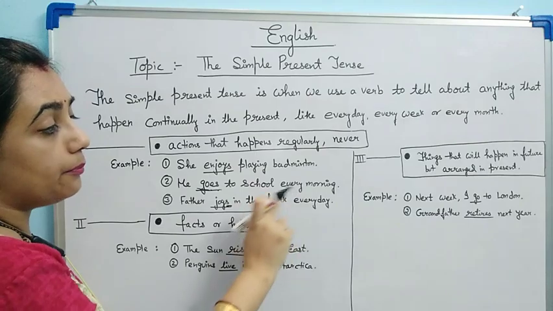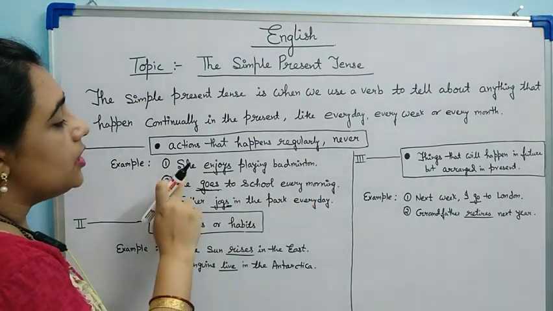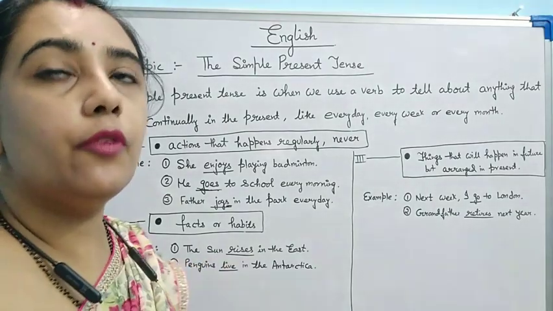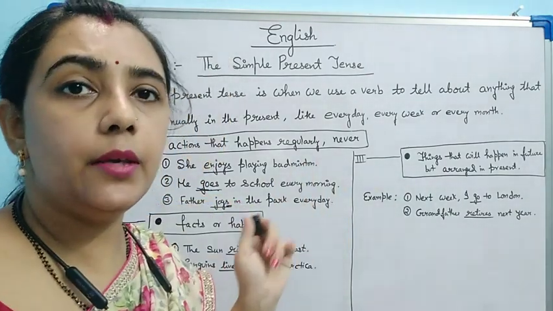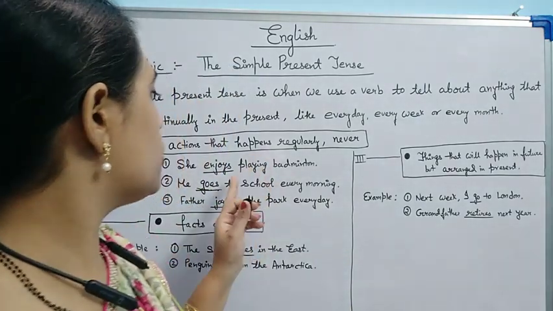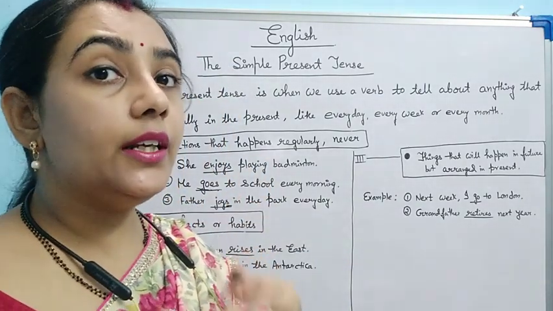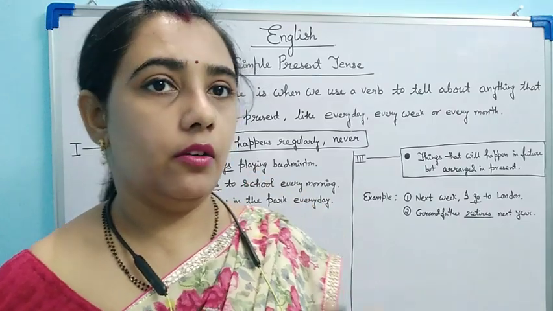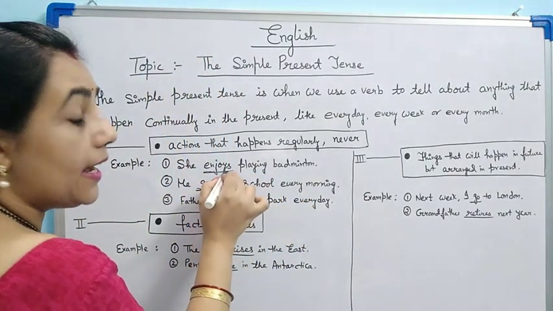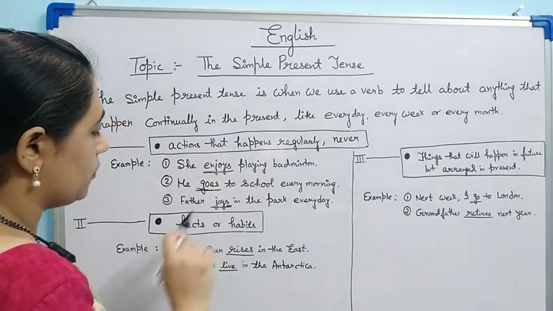This action is happening, see, continuously. She enjoys playing badminton. If I enjoy doing something, if I enjoy painting, playing badminton, cooking, whatever thing, if I am enjoying, I will do it in what? In a continuous manner. So enjoy is the base verb and s is added to the base verb.